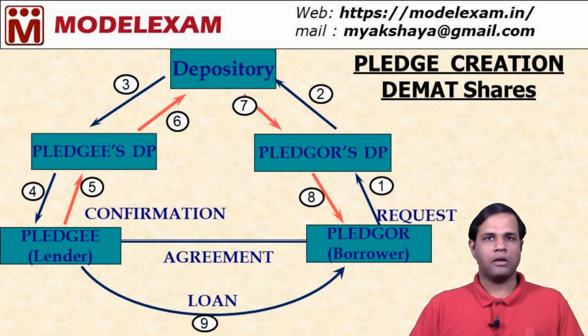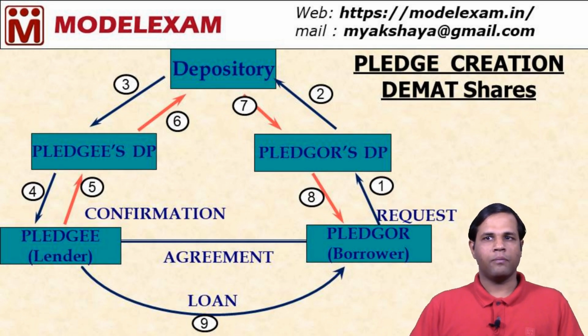Now such balance will be marked as pledged balance. It means that hereafter the securities cannot be transferred from one Demat account to another Demat account, because the status has been changed from free balance to pledged balance. So this is about the pledge creation of Demat shares.